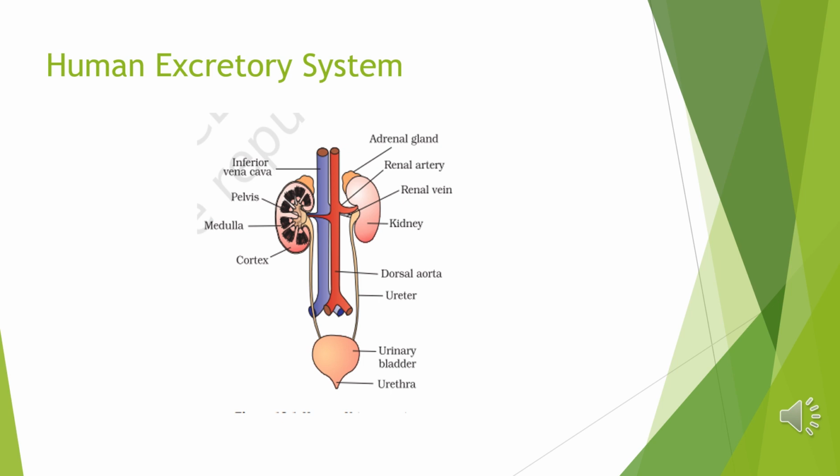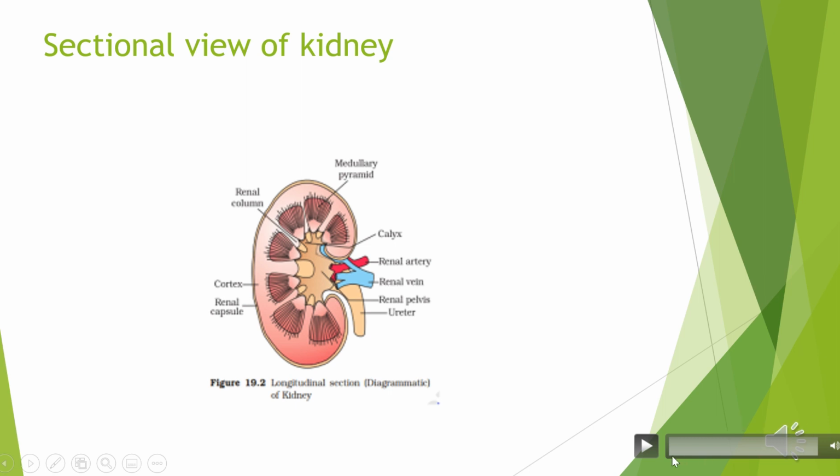We have studied about it in 10th standard. Do you remember? The adrenal gland is called the emergency gland. We'll study about this in the last chapter, the 22nd chapter. Next, the detailed study of the parts of the kidney we'll do in the next slide. You must notice the right kidney is slightly lower than the left kidney, and the left kidney is a little nearer to the middle plane than the right. This kidney is called metanephric.